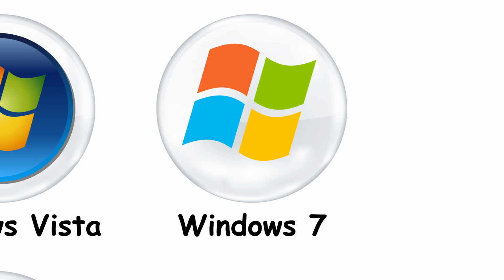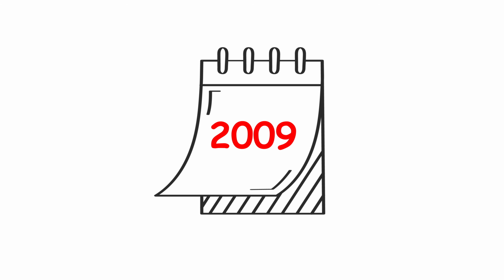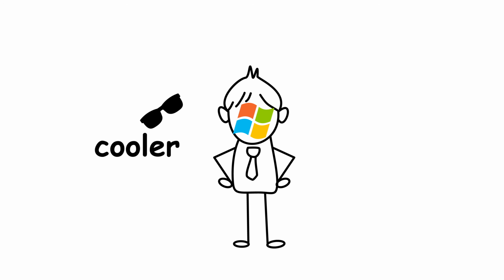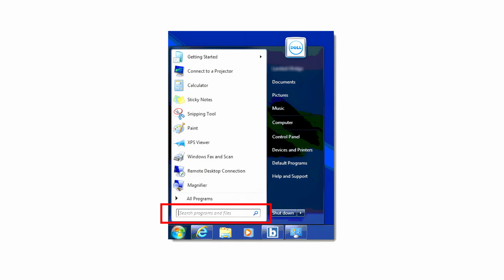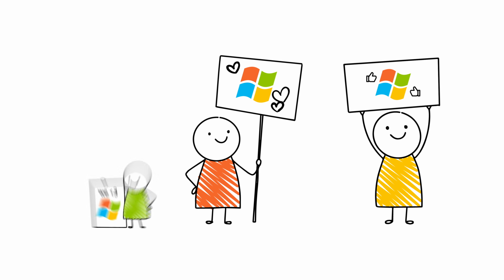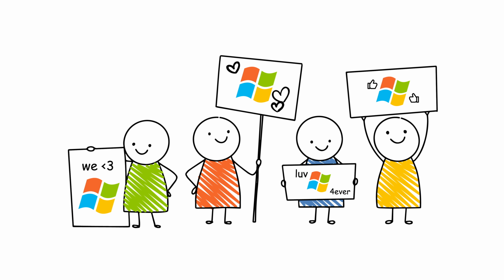Windows 7, the redemption arc. Windows 7 shows up like Vista's cooler, smarter sibling, same nice interface but no lag. Snap feature for easy window arranging, great search bar, rock-solid performance. People loved Windows 7 so much they basically pretended Windows 8 didn't exist later, and honestly, understandable.